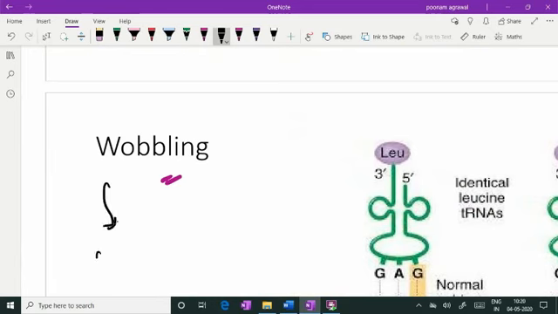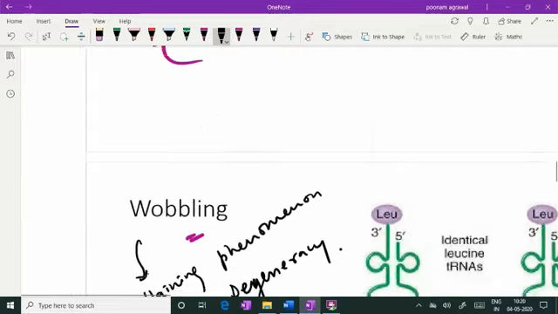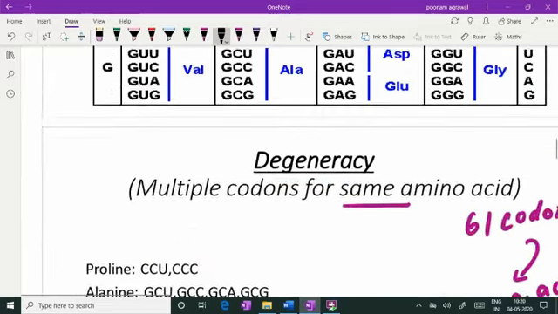Because it explains how different codons are being read for the same amino acid. I'll be explaining this shortly.